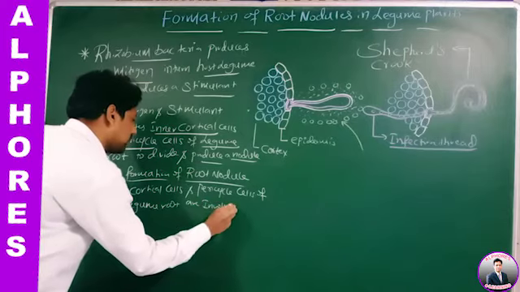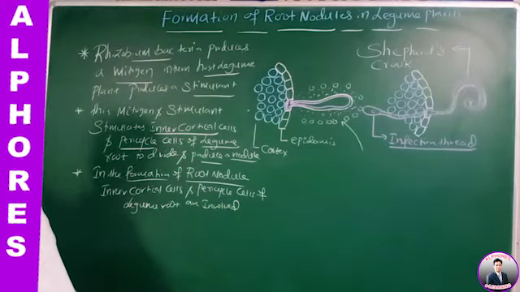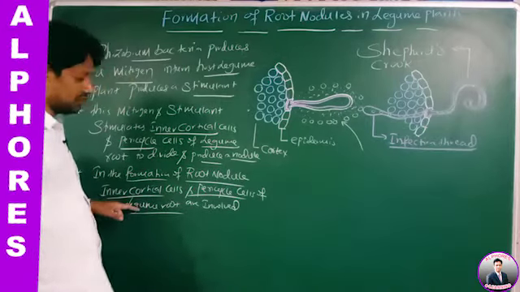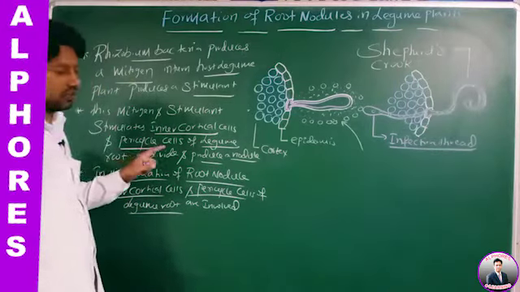Who are involved in the formation of a root nodule in legume plants? There are inner cortical cells and pericycle cells of legume roots. They are involved in the formation of root nodule.